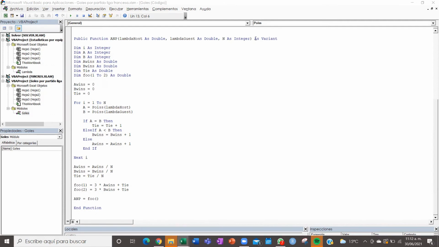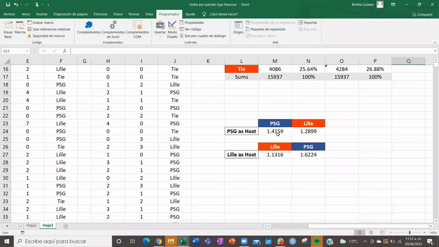And the results will be the following. Here we get, if PSG is the host, the average points that the PSG is going to get is 1.41, and the average points Lille is going to get is 1.28. And if Lille is the host, this team will get 1.13 points against the PSG, and the PSG will get 1.62 points against Lille.